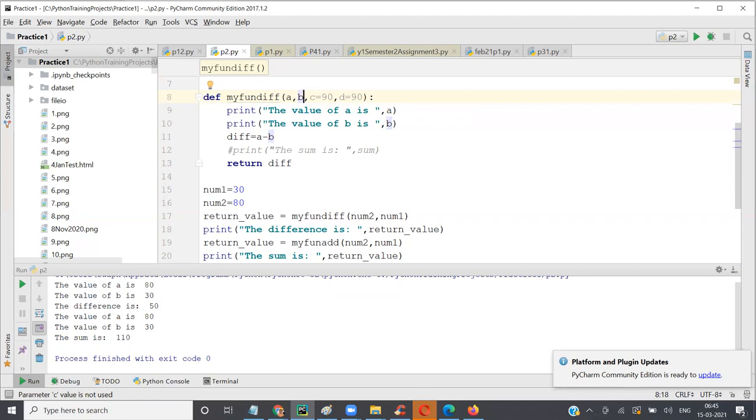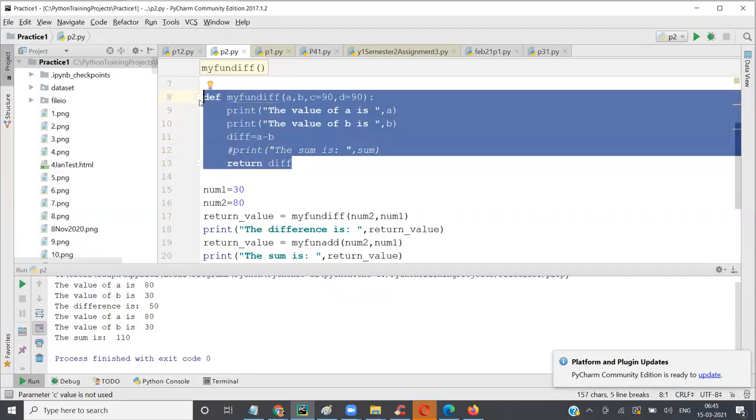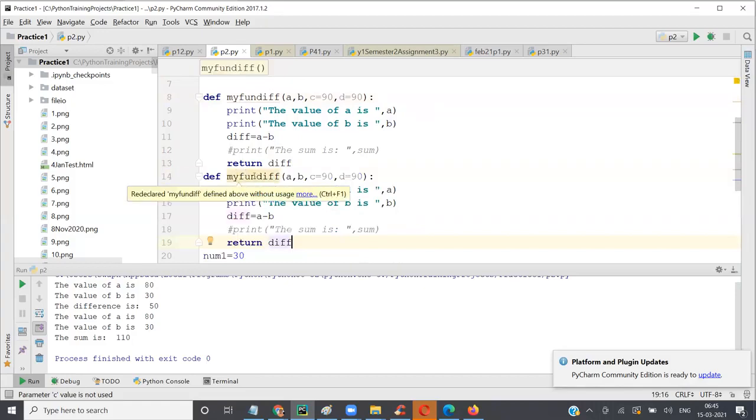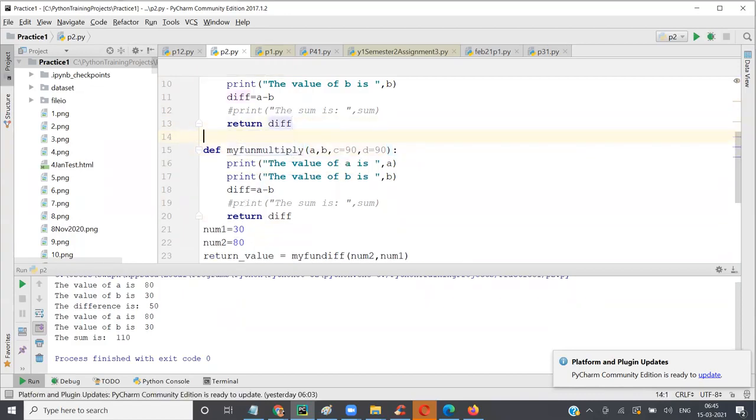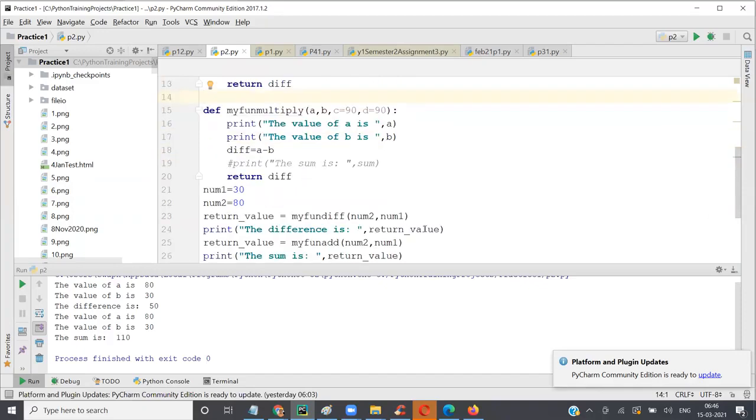Third type. So I'm going to call multiply and see what happens. So my multiply, and I'm saying A, B, C. So I can take A, B, C, D, but I don't have to use all, right? That's fine. It doesn't give an error. But if I don't take C, D and I use C, D, it's going to give an error that C and D are not defined.